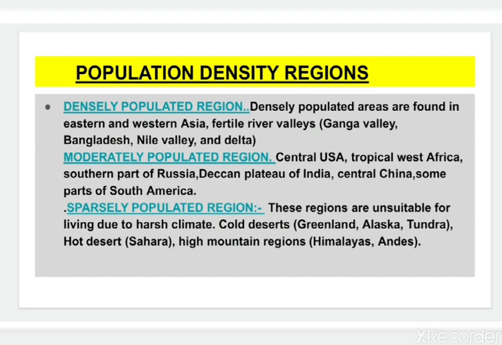Moderately populated regions are central USA, tropical West Africa, southern part of Russia, Deccan Plateau of India, central China, some parts of South America. Next, third one, sparsely populated regions. These regions are unsuitable for living due to harsh climate, such as cold deserts like Greenland, Alaska, tundra, hot deserts like Sahara, high mountain regions like Himalaya and Andes. So these regions have very little population.